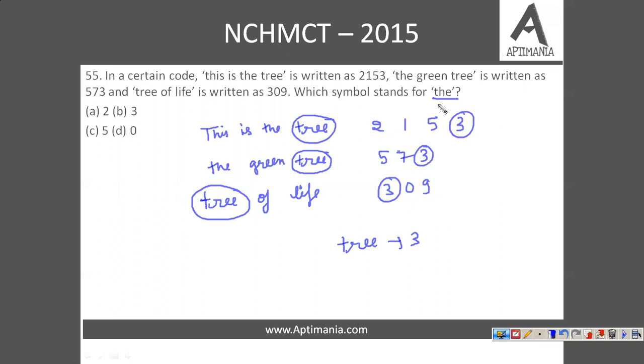Now we need to find the code for D. Now D is present here as well as here. So we need to look for a number which is present in both the codes. So the number is 5 basically. From here we can say that the code of D is option C, that is 5.